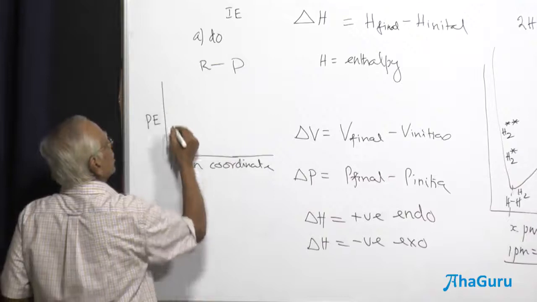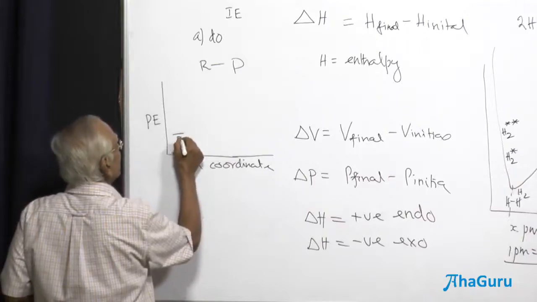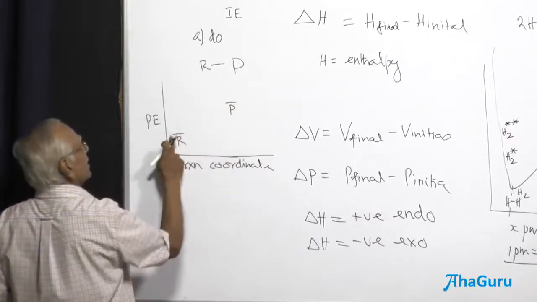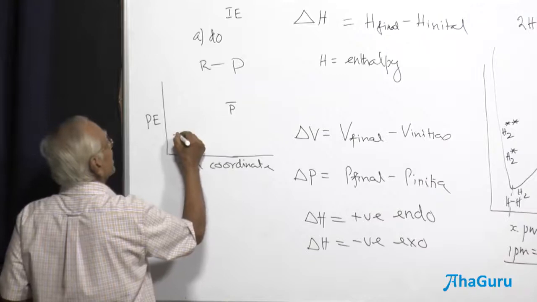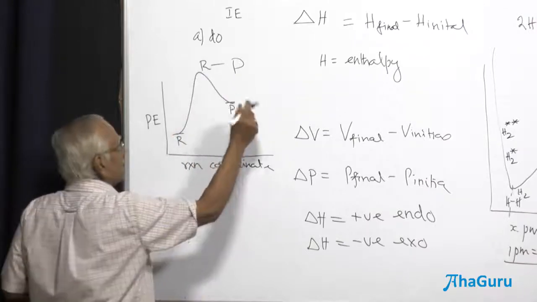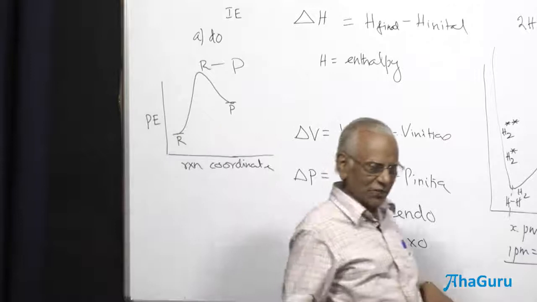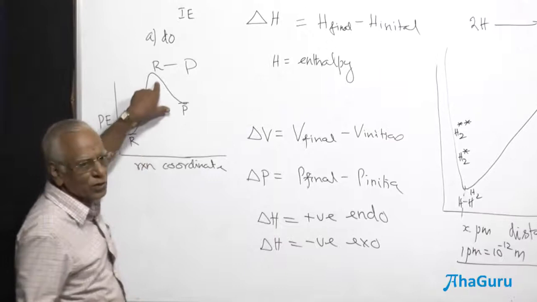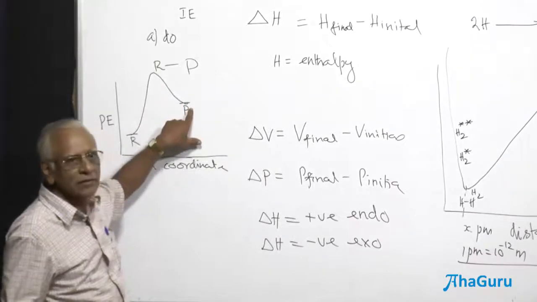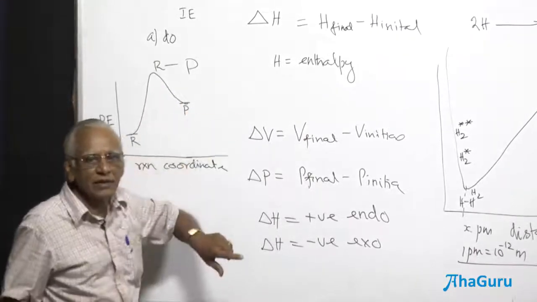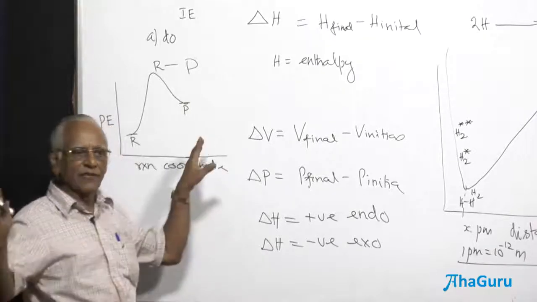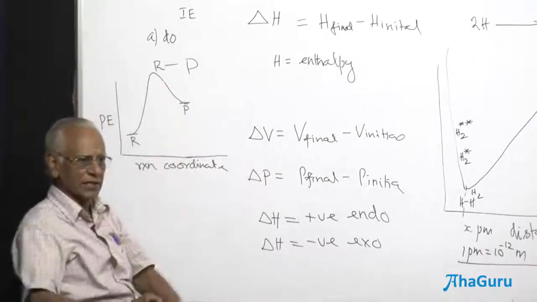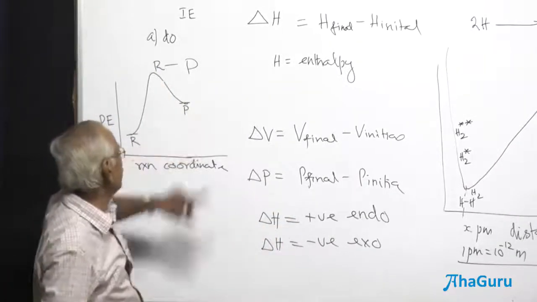This is going to be the potential energy here. I have a reactant here and I have a product here. The potential energy of the product is greater than that of the reactant. In between the reactant and the product, there is going to be an energy hill, an energy mountain. The energy of the reactant must go to a higher level than that of the product. It cannot straight away go to the product. That is called the tunneling effect, and there is no tunneling effect in a reaction. It has to go to the higher energy level, and only then does the bond break and get redistributed to form the product.